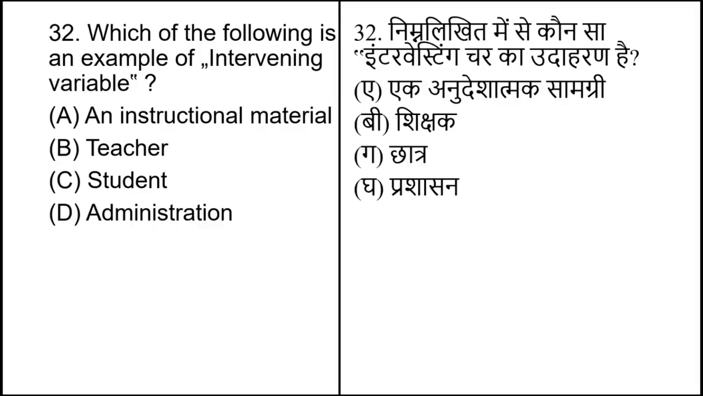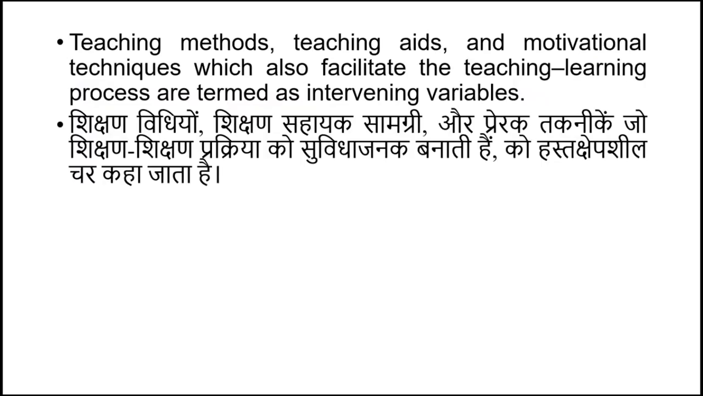Which of the following is an example of an intervening variable? And options are an instructional material, teacher, students and administration. The correct answer is an instructional material. Teaching method, teaching aids and motivational technique which also facilitate the teaching-learning process are termed as intervening variables.